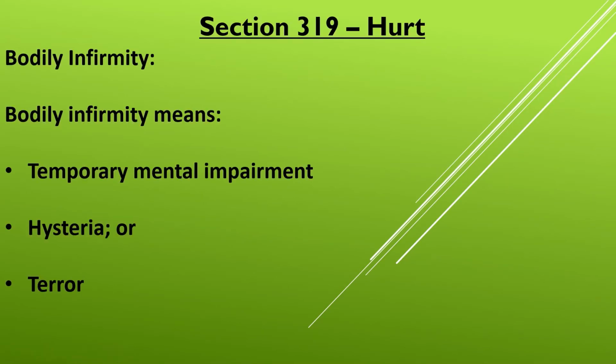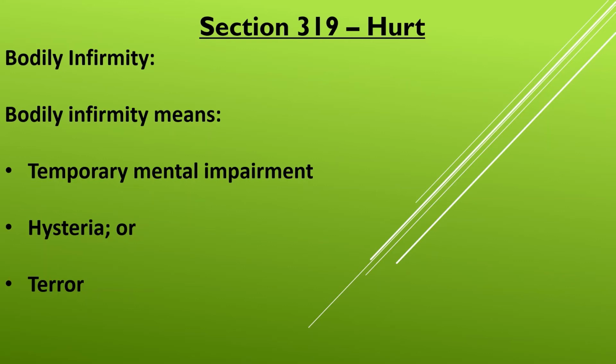So did you see? This act can be very well covered under section 319. The person had no intention to kill the other person. He only aimed the gun to scare him off, and as a result the other person becomes so fearful that he faints. So this can be covered under section 319.